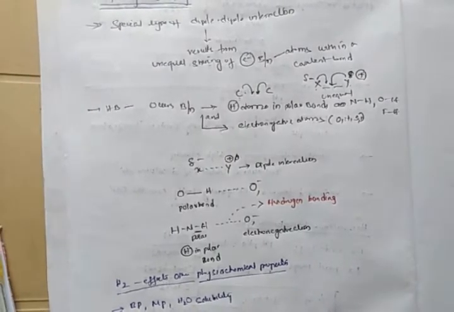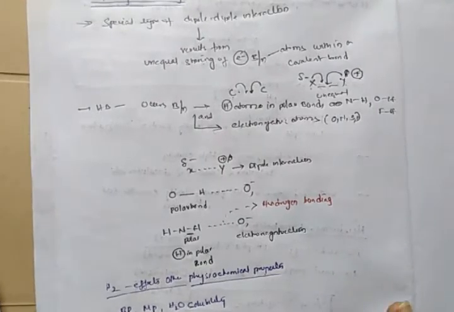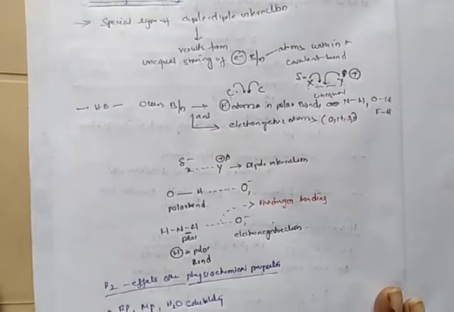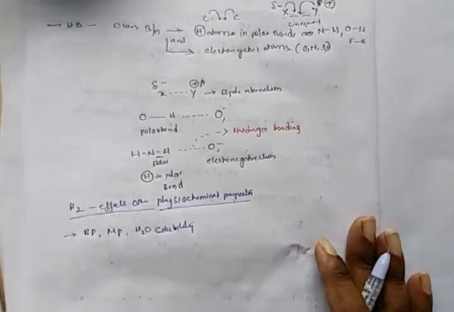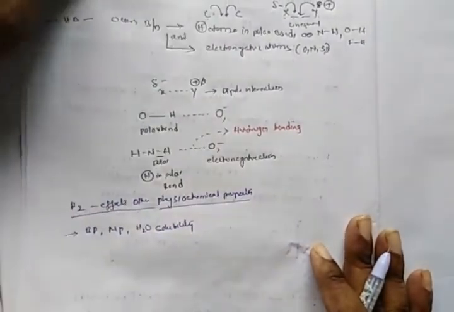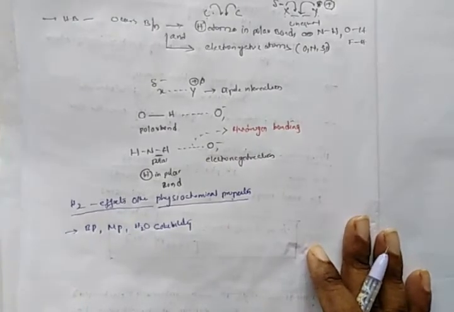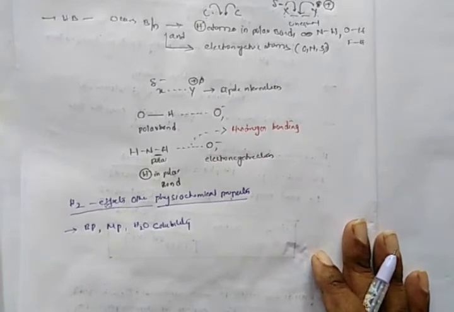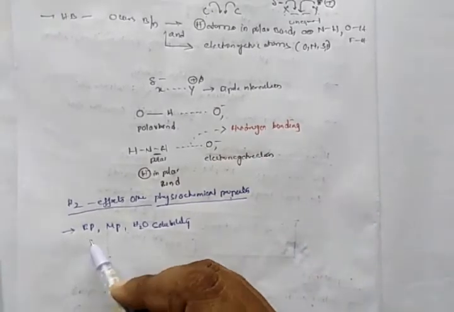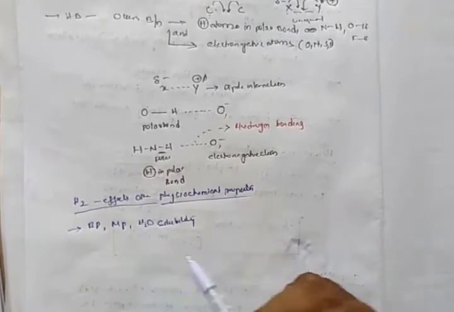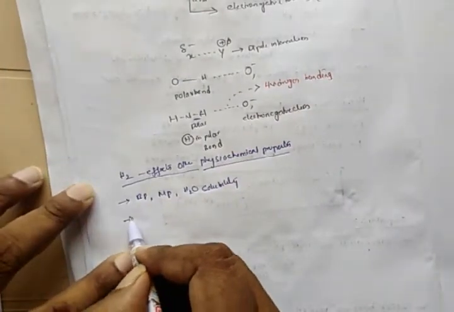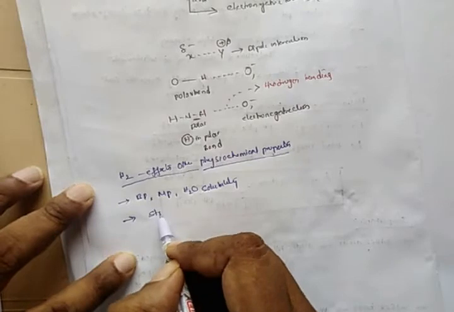Whenever a compound or molecule has the ability to form hydrogen bonds, the boiling point increases, melting point increases, and water solubility increases.